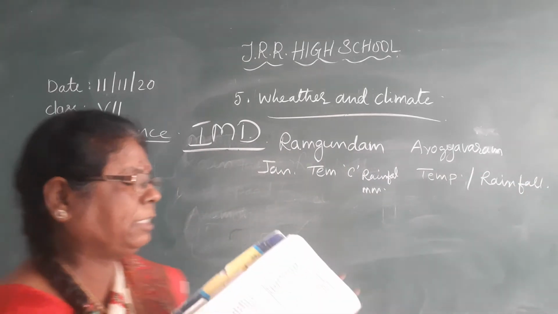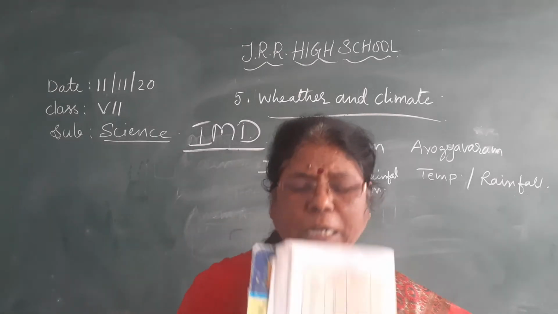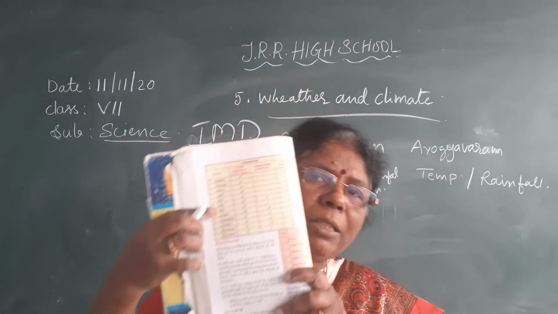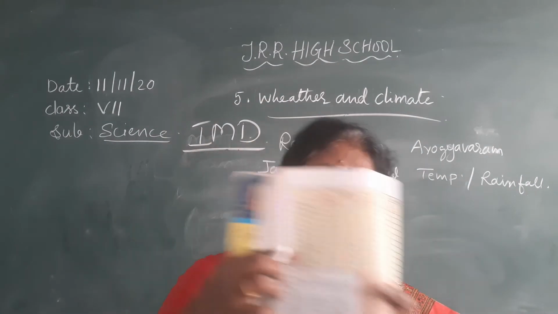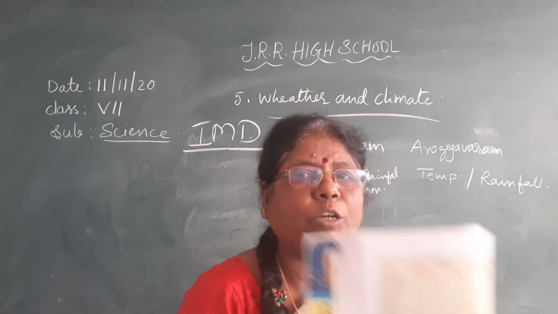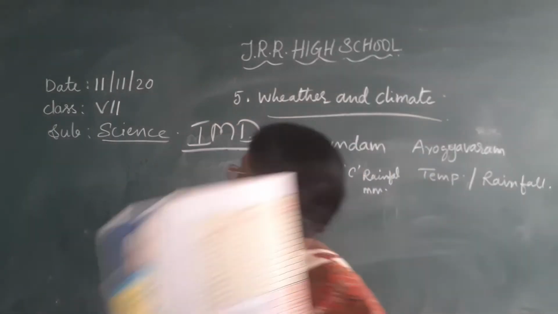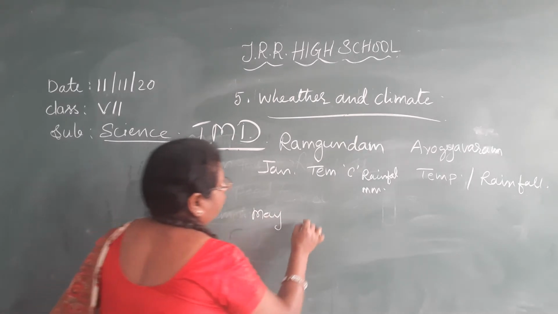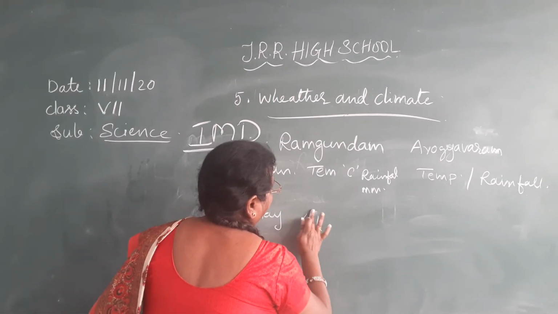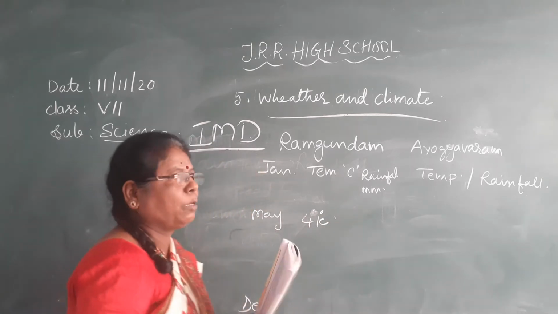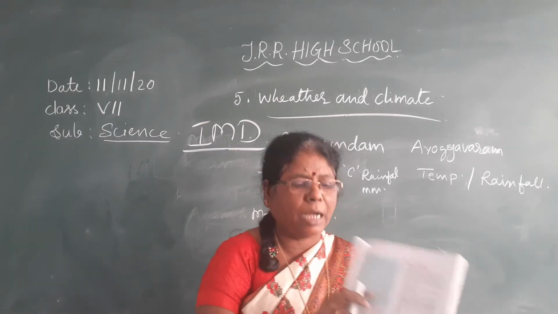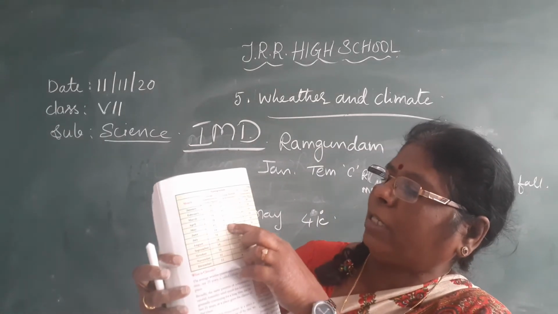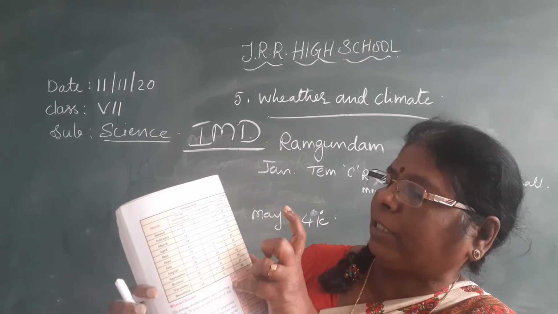You are seeing here the temperature in Arogyavaram. In which month is the temperature highest? That is in the month of May, the highest temperature recorded. That is 41 degrees Celsius. In the month of May, it is recorded as the highest temperature.